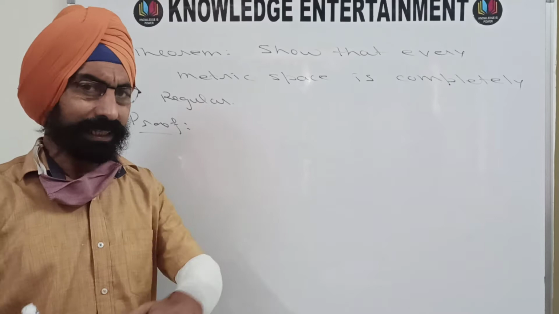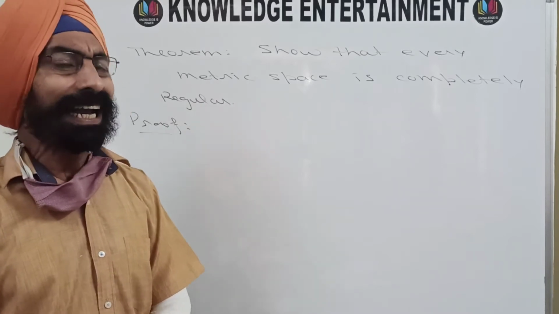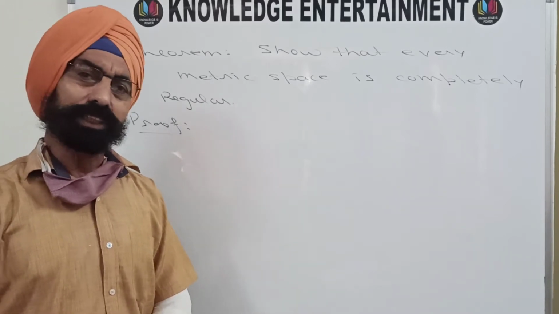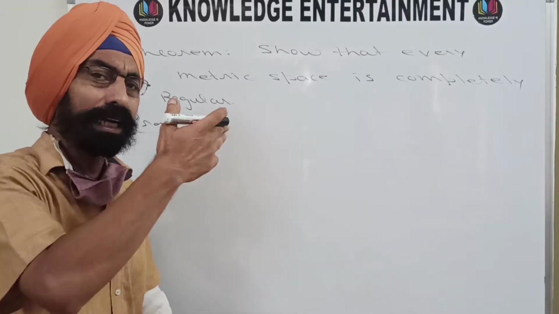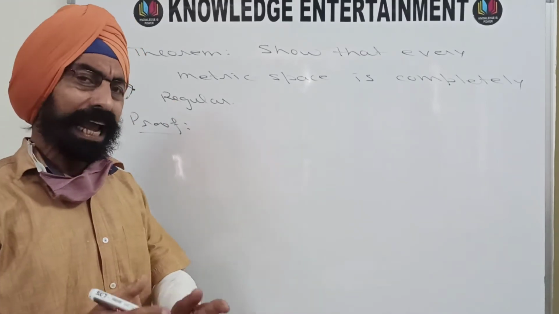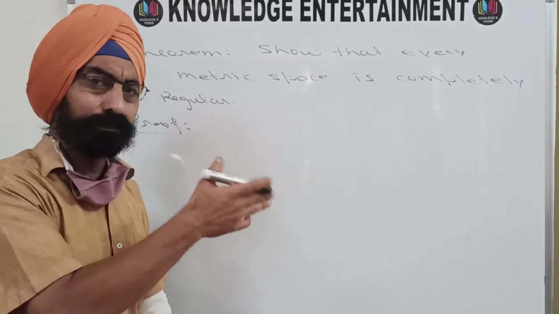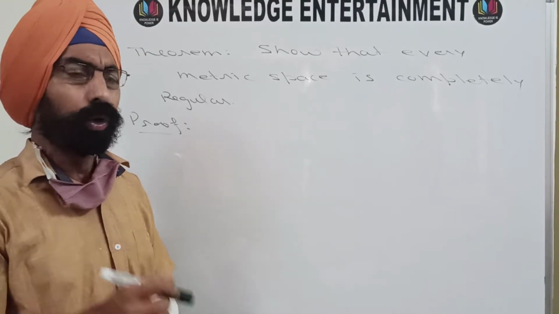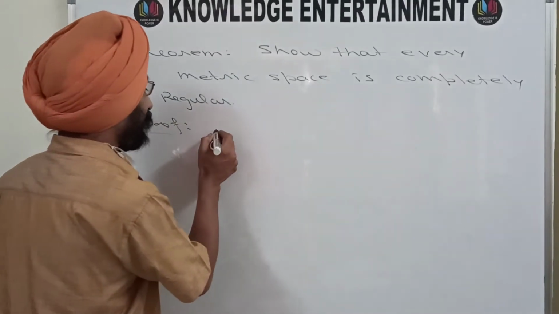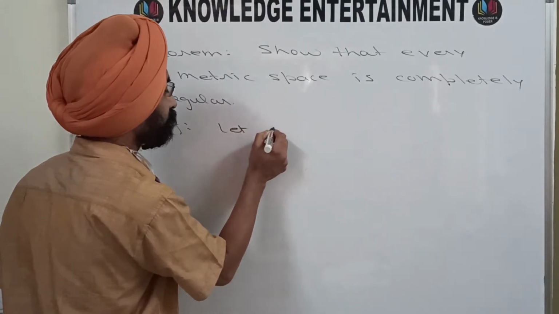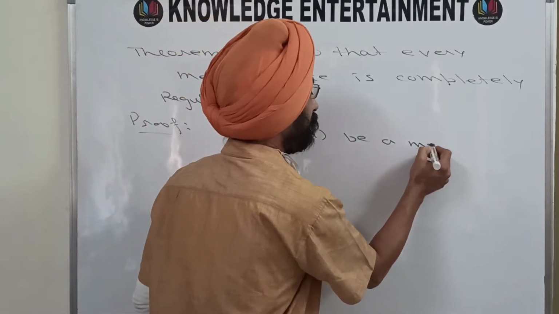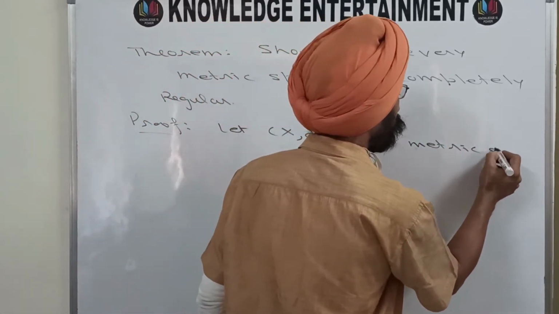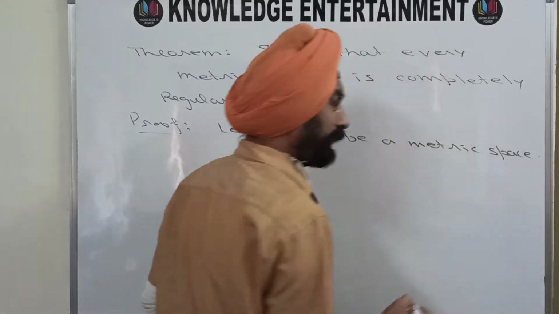and a point x that does not belong to that particular closed set, and then we will define a function which is continuous, such that f of that particular point will be 0 and f of every point of that closed set will be equal to 1. So I am starting by taking a metric space. Let (X, d) be a metric space.